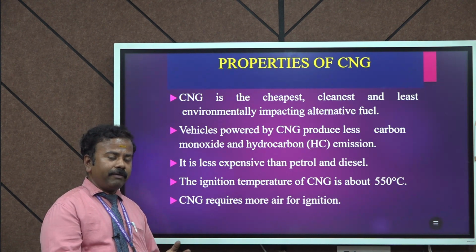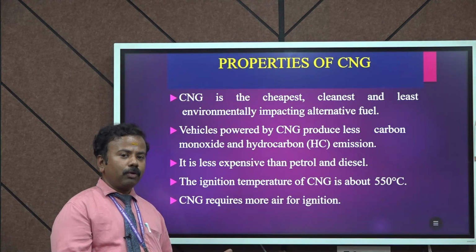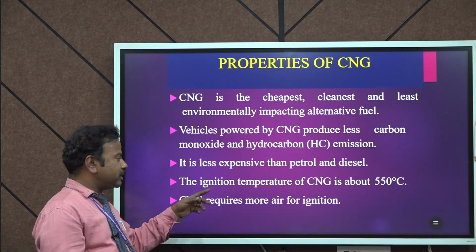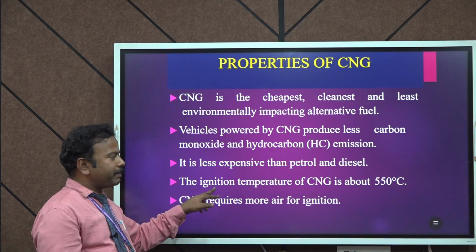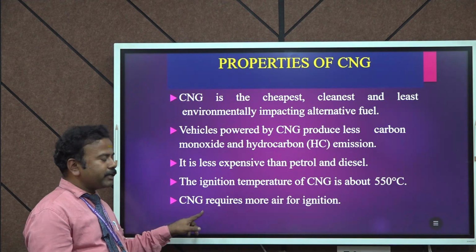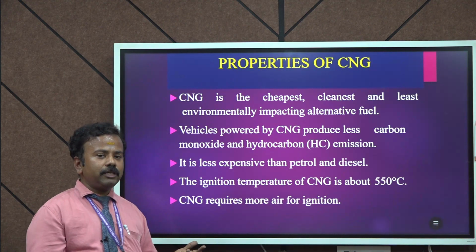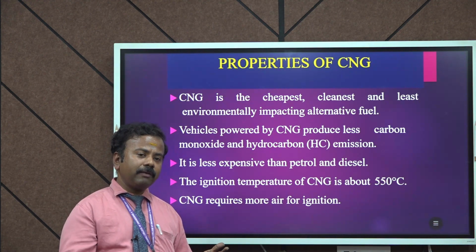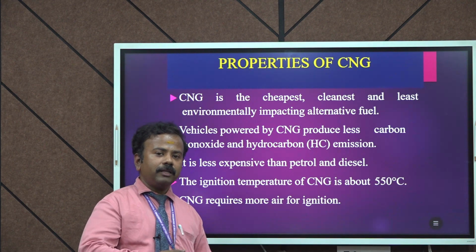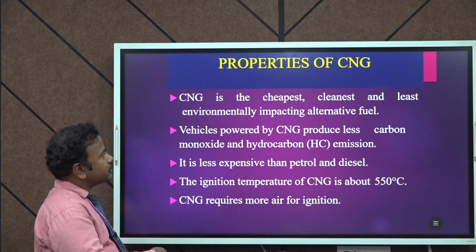When we compare the price and cost of petrol and diesel, we can see that CNG gas is less expensive. The ignition temperature of the CNG is about 550 degrees Celsius, and CNG requires more air for ignition. When we take the CNG, it requires more air for the ignition purpose, then it goes into combustion, and it acts as a fuel. So these are the main properties.